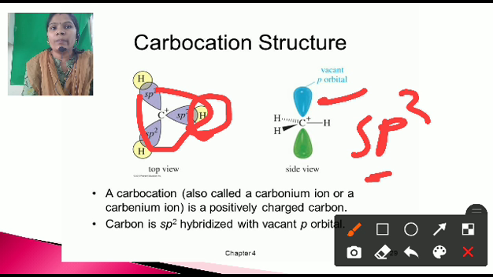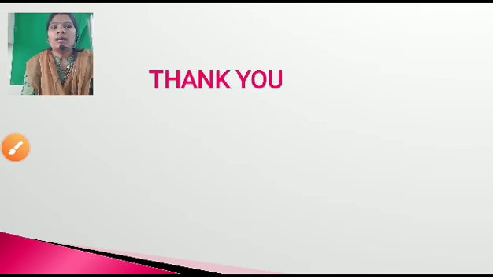It is always asked in your examination: explain the hybridization of the carbocation. Then you have to solve it in this manner. You have to find out the hybridization, its excited state, ground state and hybrid state. Then you have to write down its structure and its vacant p orbital. The carbocation, also called the carbonium ion, is a positively charged carbon. It shows sp2 hybridization with a vacant p orbital. Okay, this is about all the carbocations.